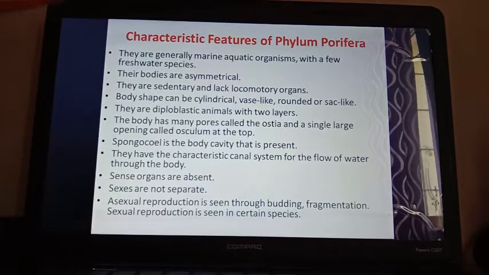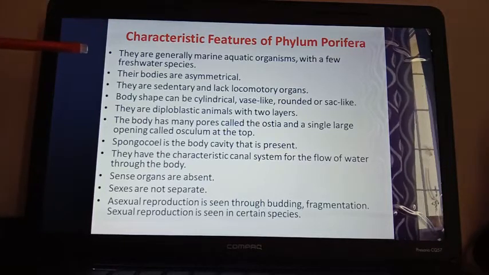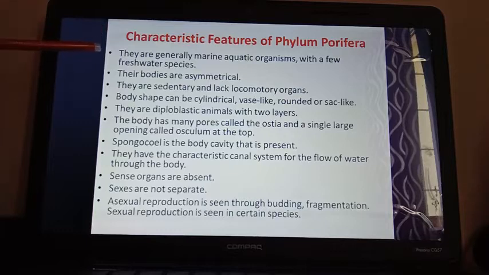So many characteristic features I have noted down here. Among those, you can learn the main characteristics. First one, they are generally marine aquatic organisms with a few freshwater species. The phylums which today we are going to discuss are mainly marine or aquatic organisms, especially phylum Porifera also. They are generally marine aquatic with few species which are freshwater.